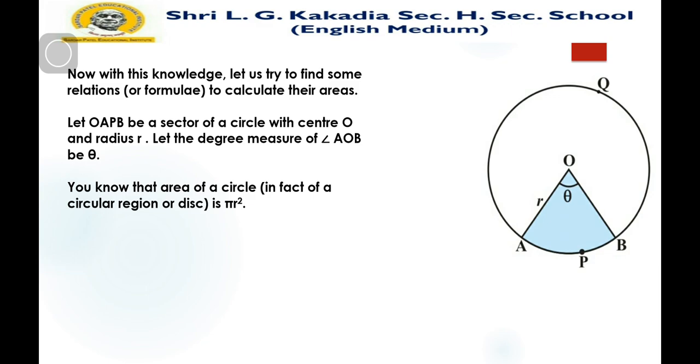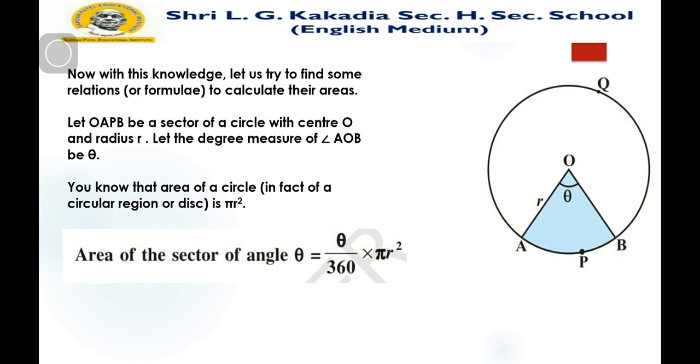By that way, if you want to find the area of a sector, for a minor sector we use this formula. The angle theta can be any value, 60 degrees, 30 degrees, 45 degrees. So the area of a sector of angle theta is equal to theta by 360 multiplied by pi r square.